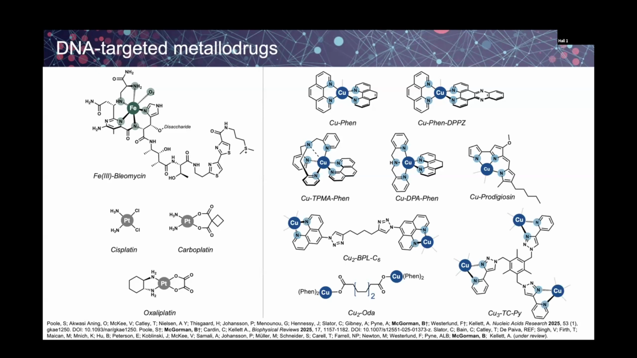So we have copper ODA, which can induce the formation of Z-like DNA, and then BPLC6 and TCPi, which are synthesized using click chemistry. But none of these metallodrugs have any specific DNA targeting. They don't target any specific structure or sequence.